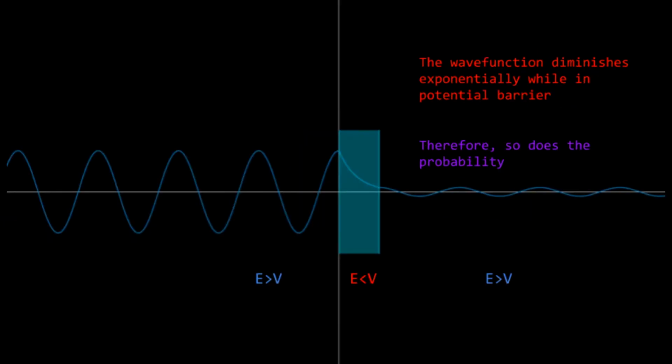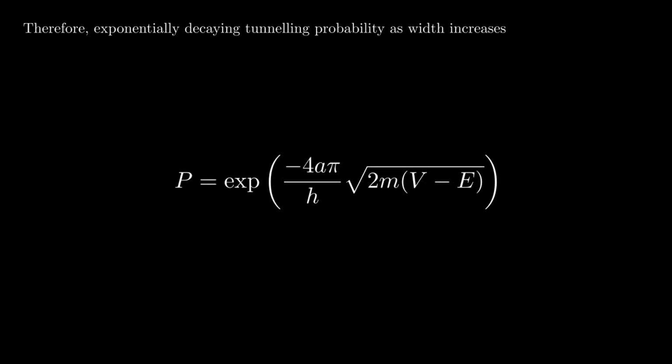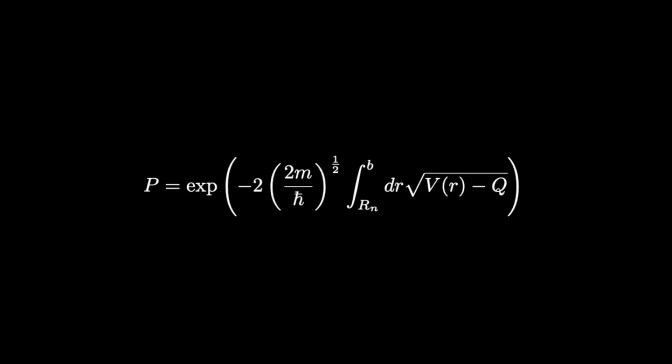Determined by Schrödinger, the wave function diminishes exponentially while in a potential barrier, and so does the probability as width increases. We can derive this probability from the Schrödinger equation, and we call it transmission probability. And this equation is useful to show, as you can see relationships between width, height, and mass, and original energy, and their resulting probability changes. Although I will note that this is only for rectangular constant potential wells, and is more generally this, for example for curved potential wells, such as the one that we shall discuss.